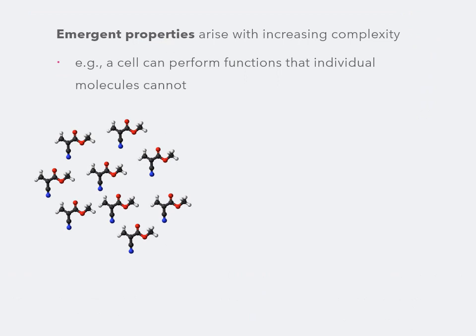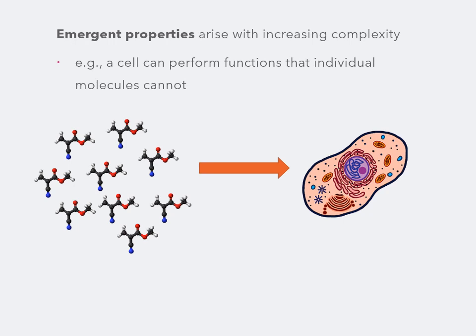Now, as we increase in complexity through the levels of organization, we can see emergent properties arise. These are properties or functions that can only exist when all of the pieces are put together correctly. For example, when all of the molecules are put together in the correct way to form a cell, then the properties of life can emerge, such as the ability to respond to the environment or to reproduce.